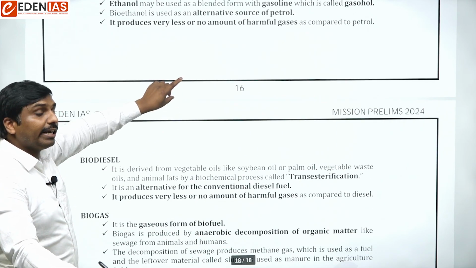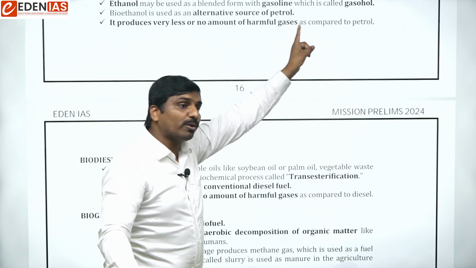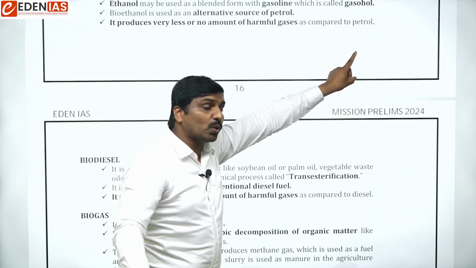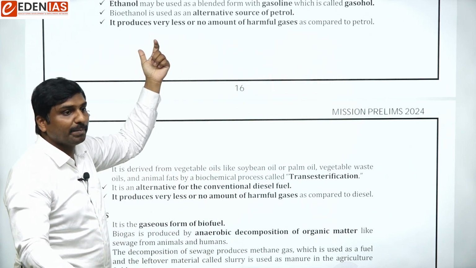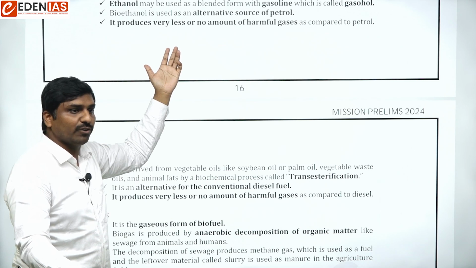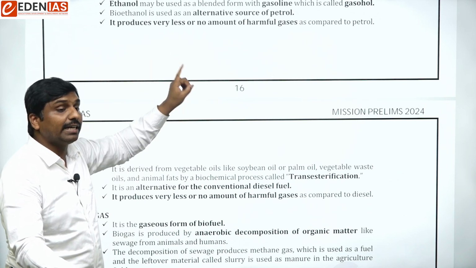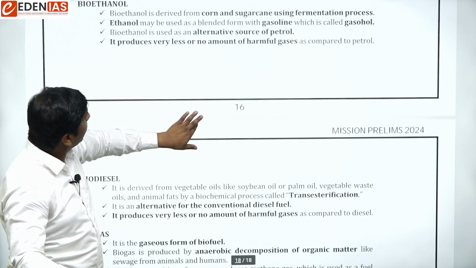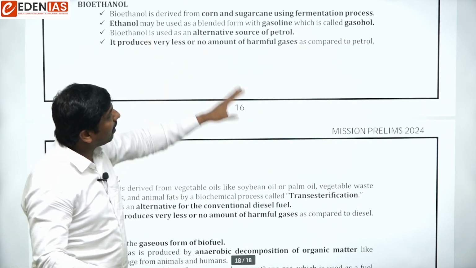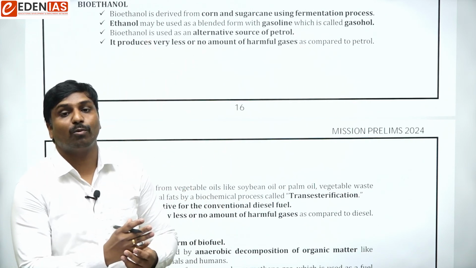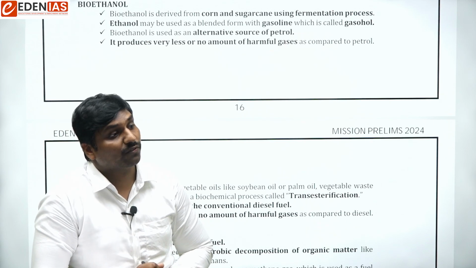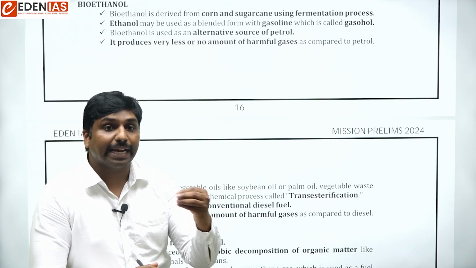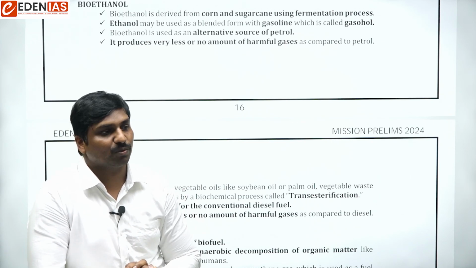One of the advantages when compared with petrol, which is a fossil fuel, is that bioethanol is a biofuel. It is more eco-friendly, more environmentally friendly, and it produces very little harmful gases. So from that point of view, it would be environmentally friendly.